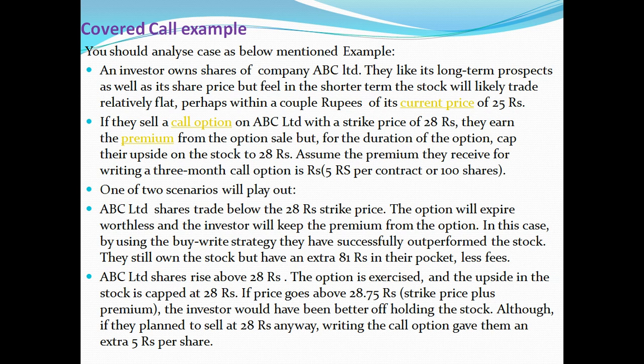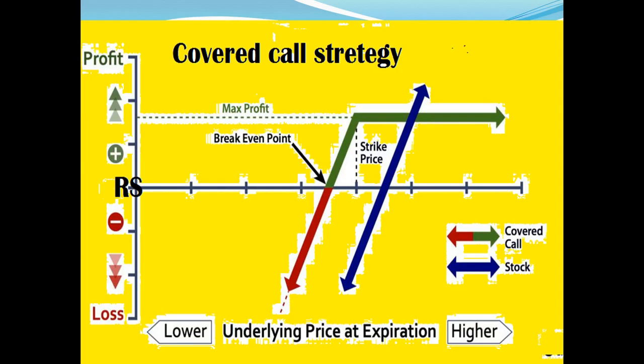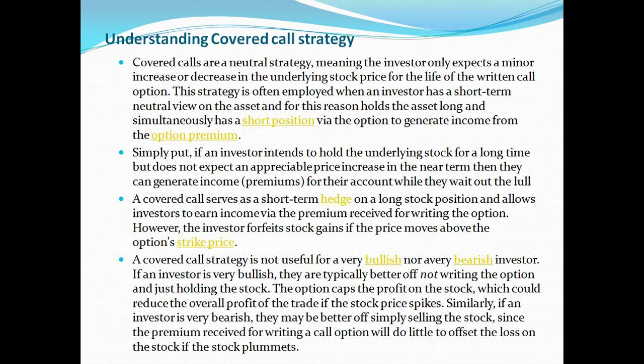Let's say ABC goes above 28, the option is exercised and the upside on the stock is capped at 28 rupees. If the price goes above 28.75, the strike price plus premium, an investor would have been better off holding the stock, although if they planned to sell at 28 rupees, writing the call option gives 5 rupees per share. So there are two cases: if it goes above 28, or if it goes below 28, in both scenarios you will be in profit. So covered call is a good strategy, you can use it.